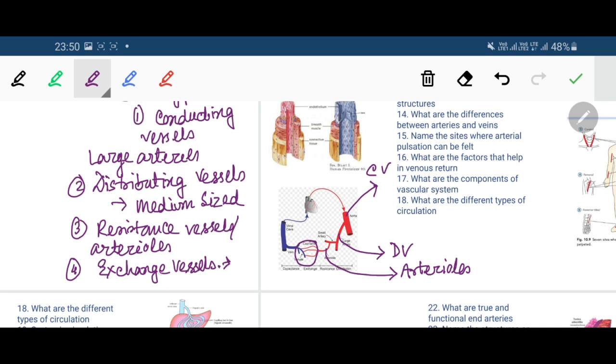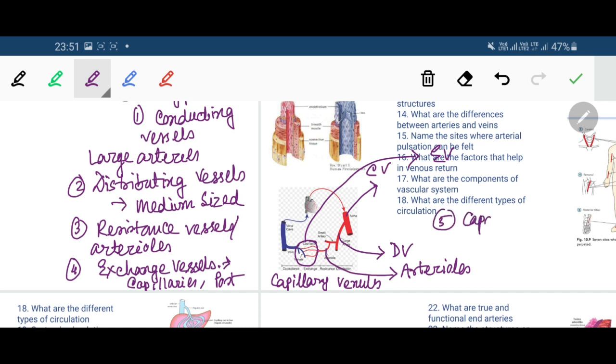Exchange vessels are the capillaries and post capillary venules. That means the venules which are present just beyond the capillaries, just where the capillary ends. These are the exchange vessels. And last type, number 5, is the capacitance vessels.